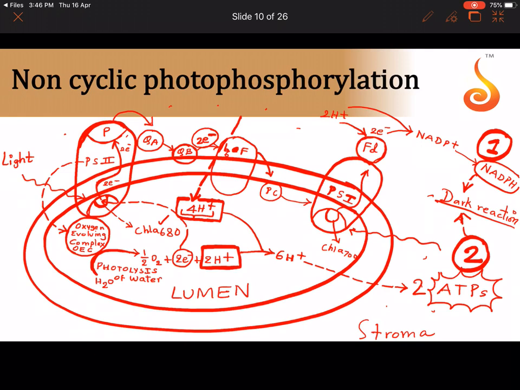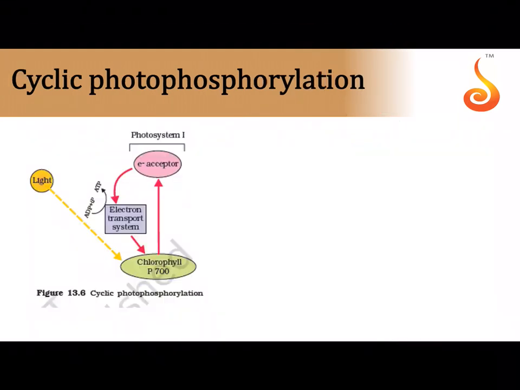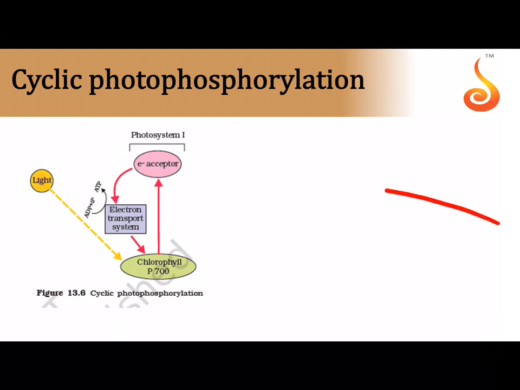We will come to that later, but for now, what is responsible for ATP? The protons which get collected, the H plus ions which get collected in the lumen of the thylakoid are responsible for the generation of ATP. See, in cyclic photophosphorylation, it is very simple.